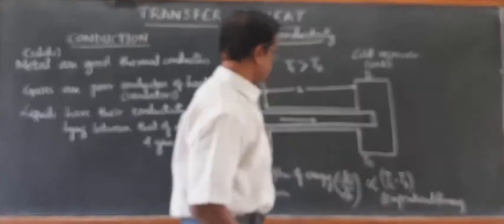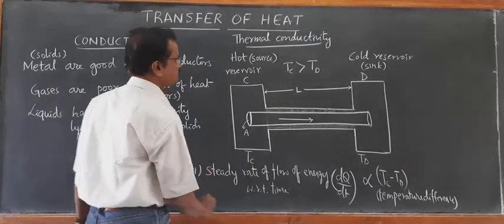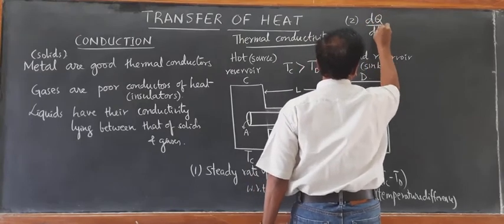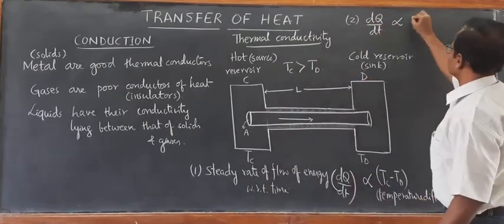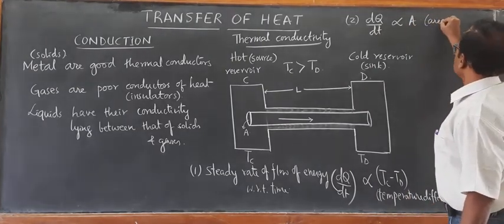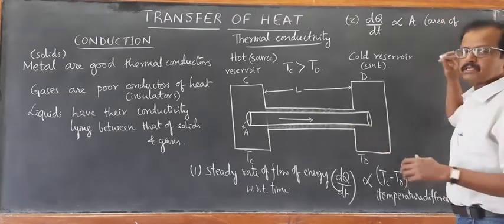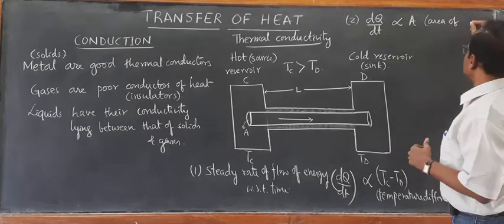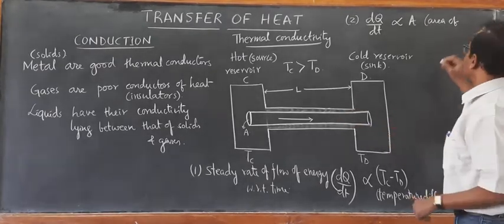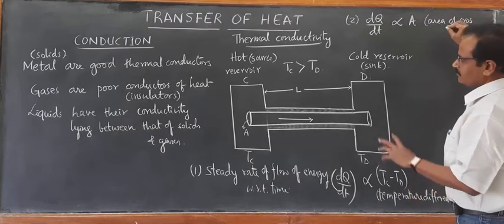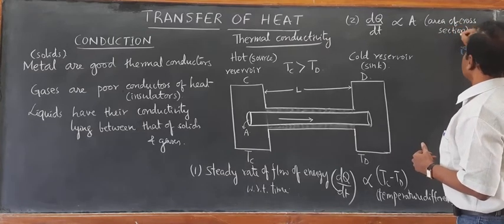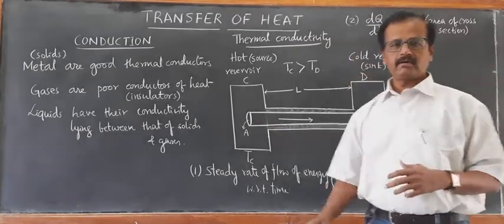And it is also found to be, this is the first one. Second thing is, this dQ by dt is also found to be directly proportional to A, the area of cross section of the metal rod or metal block. You can say metal slab, or metal bar, whatever it is. A is the area of cross section of the metal bar or metal rod.